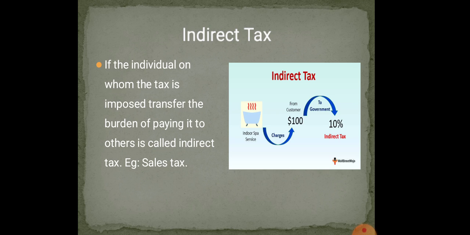The main forms of indirect taxes are central excise duty. I told you, duty means, according to economics, tax. Import and export taxes, service tax and foreign travel tax, etc. Through taxation, the government aims at increased revenue collection. Now here we have shown the picture.